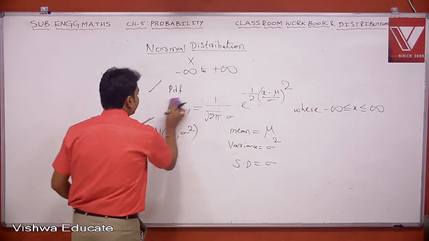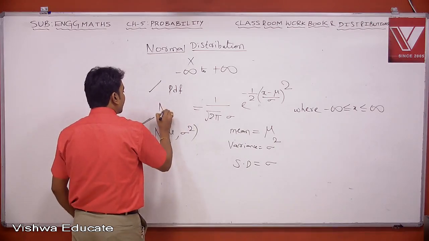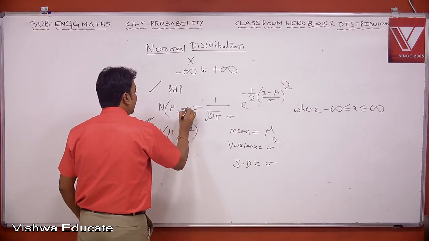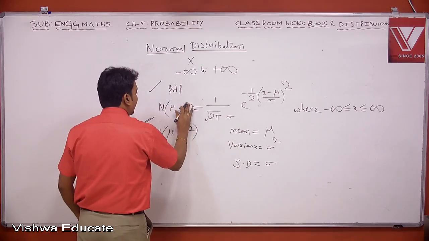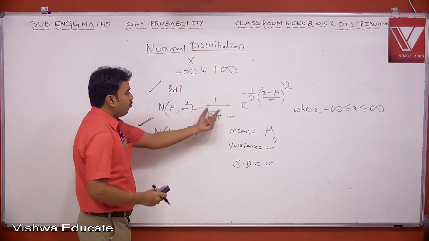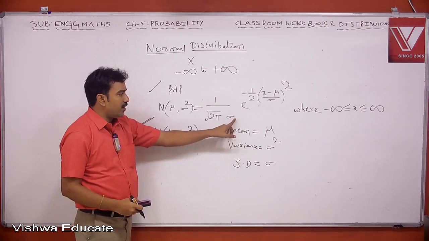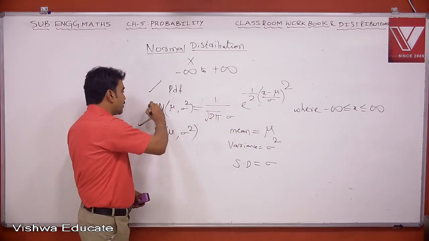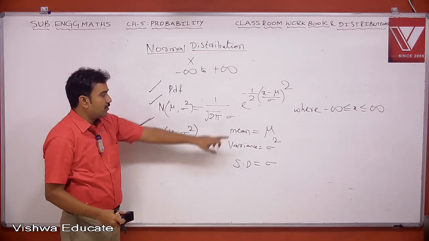Therefore, N of mu comma sigma square equal to 1 by square root of 2 pi into sigma into this. So even you can write N of mu comma sigma square equal to this.